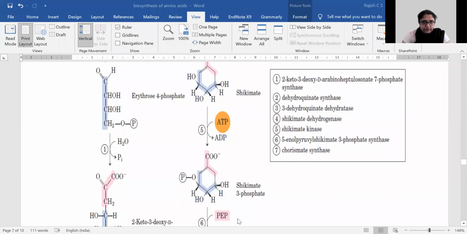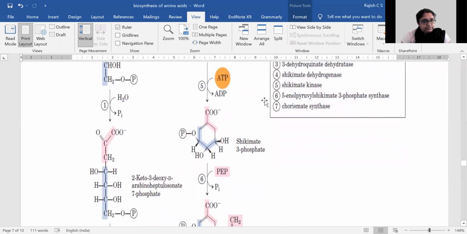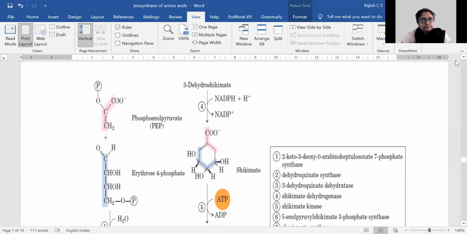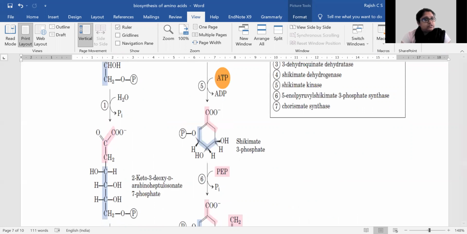For the production of chorismate, there is this intermediate shikimate that also forms, which has a ring structure. Phosphoenol pyruvate gets combined with erythrose 4-phosphate, and then one inorganic phosphate is removed and water is added.